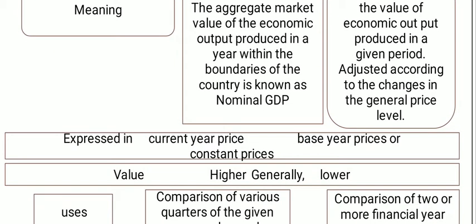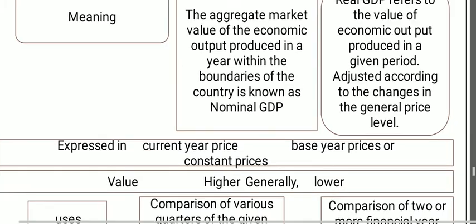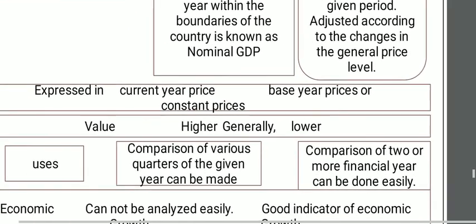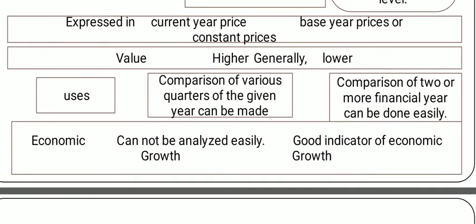This is the meaning. Expression: in nominal GDP, current year price will be mentioned, and in real GDP, base year price or constant price. The value in nominal GDP is higher and in real GDP it is generally lower.